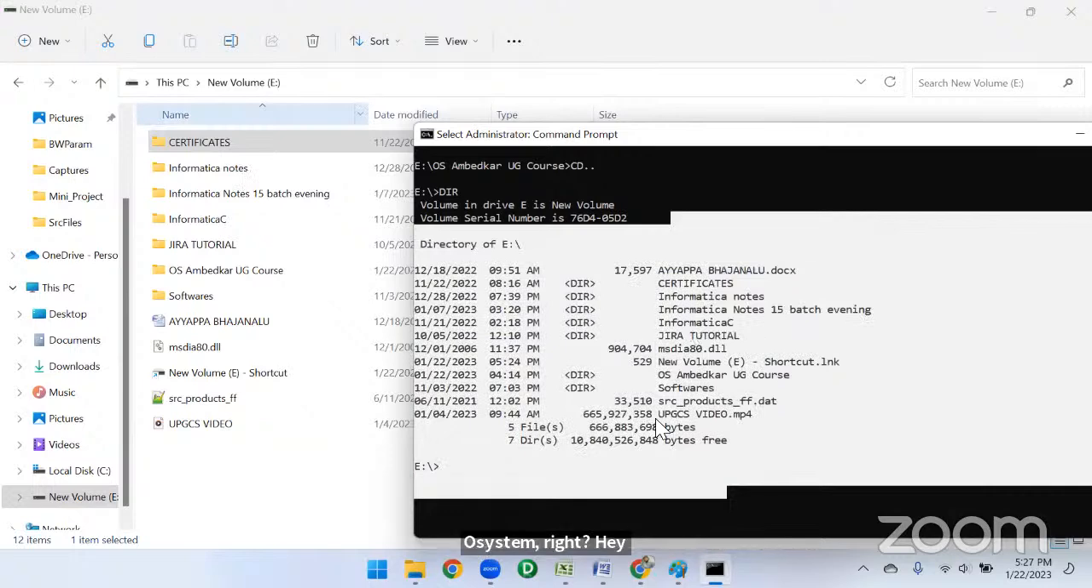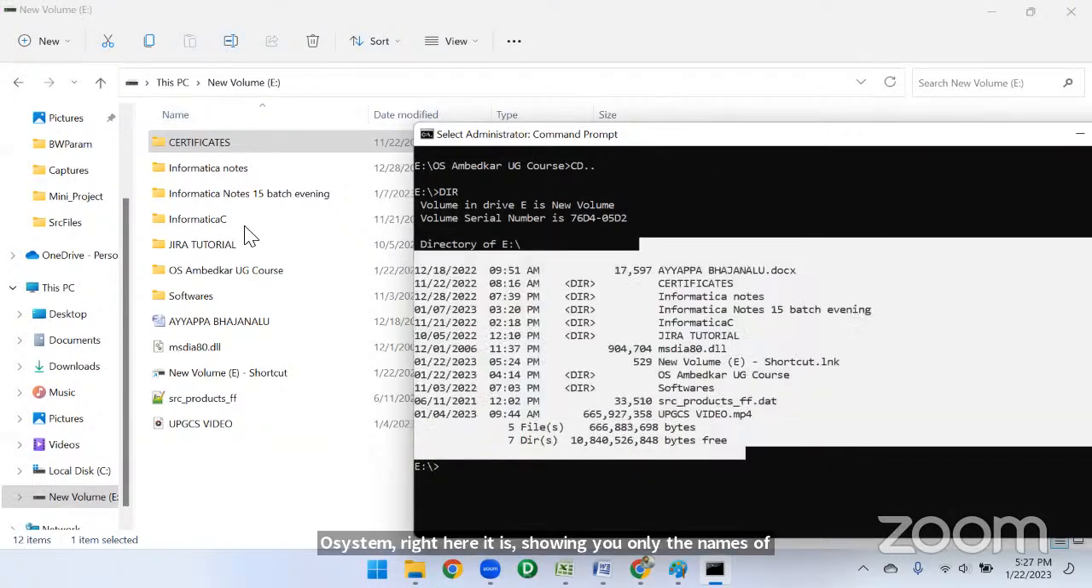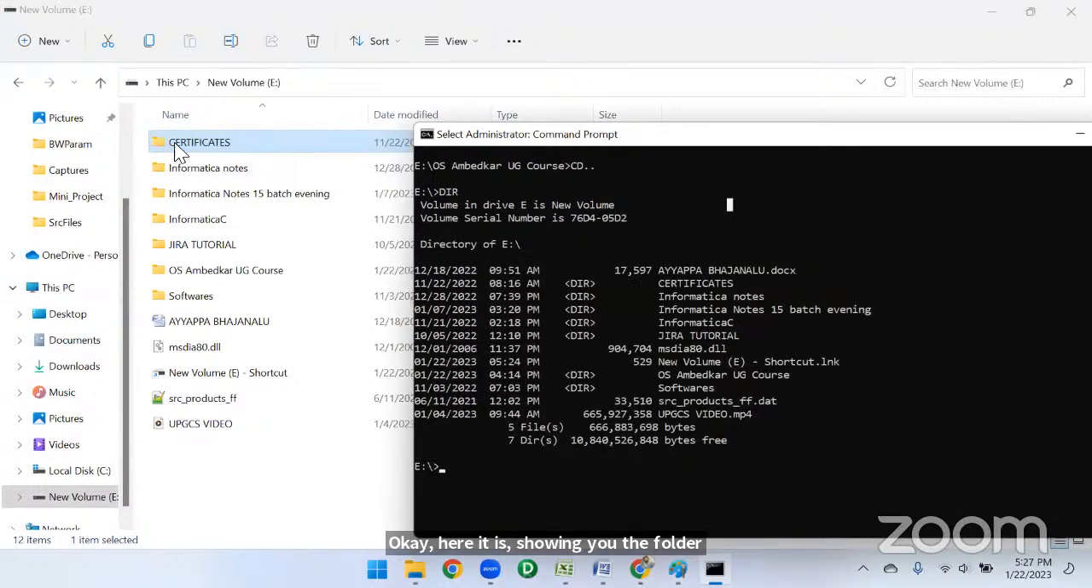ఇక్కడ here it is showing you only the names of the files. Okay, here it is showing you the folder names. While seeing this one, we can say that it is a folder, and seeing this one, it is a document. Like this we can tell directly. But here, while seeing this one, we can't guess whether it is a folder or it is a file. While seeing this name of this directory, we can call it as it is folder.